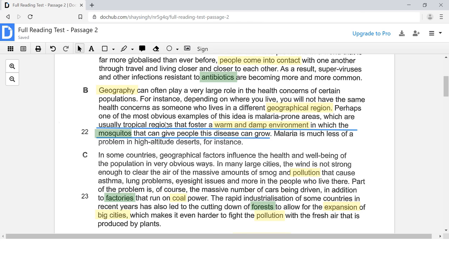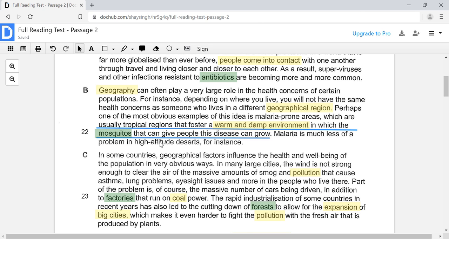Because you may remember up here, when we were answering the easy questions, it talked about how in warm and hot, damp environments, mosquitoes can give rise to diseases. Well, it's saying that this disease, malaria, which is caused by mosquitoes, is not a problem in high altitude deserts. In other words, malaria is rare in high altitude deserts. That is tricky synonym language. So you have to keep an eye out for things like this.